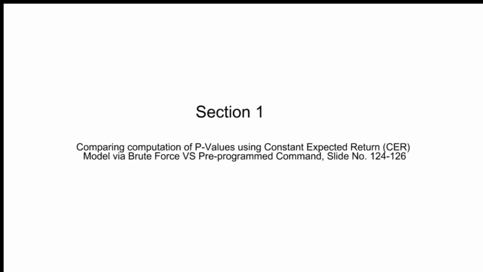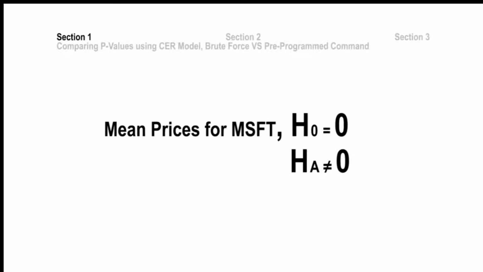This section will focus on testing the hypothesis with decision rule using the p-values calculated using both brute force and the pre-programmed command. The null hypothesis for both is that the mean prices for Microsoft is 0, while the alternative hypothesis is that mean for prices is not 0.